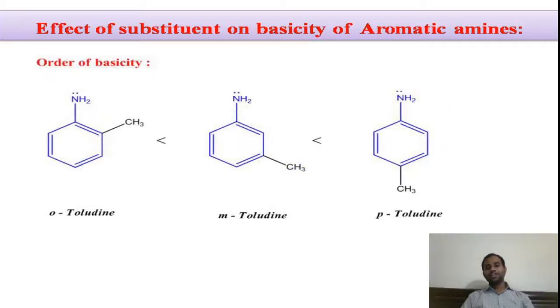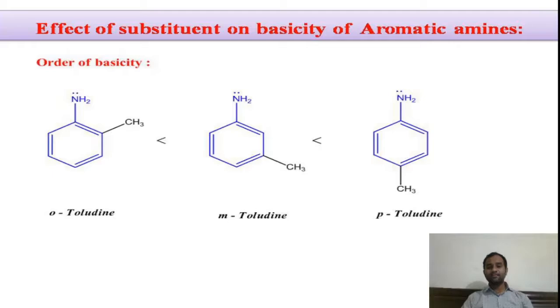Now let us try to discuss the effect of a substituent on the benzene nucleus, that is ortho position, meta position as well as para position. In this slide I have taken an electron donating group as the substituent at three different positions. One is at ortho position, another is at meta position, another is at para position.